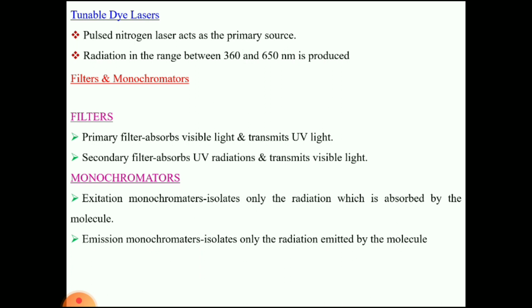The excitation monochromator allows radiation with the appropriate wavelength for excitation of the molecule, which is why it is called the excitation monochromator. The emission monochromator collects the radiation emitted by the sample, which is why we call it the emission monochromator.